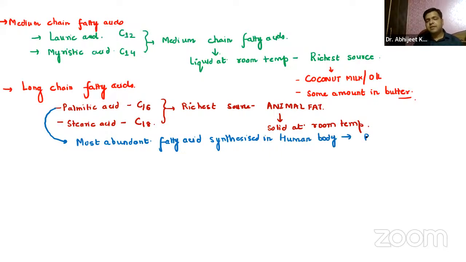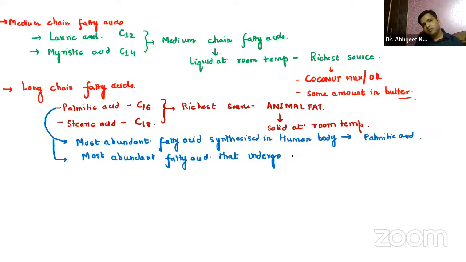It is palmitic acid, right? And one more important question that has been asked: it is the most abundant fatty acid that undergoes oxidation in humans.